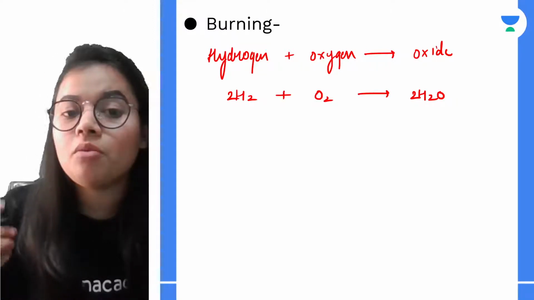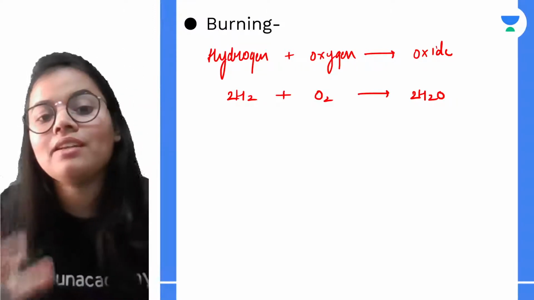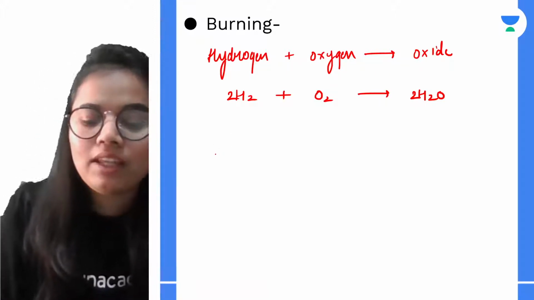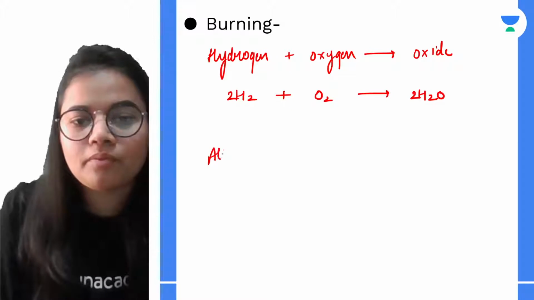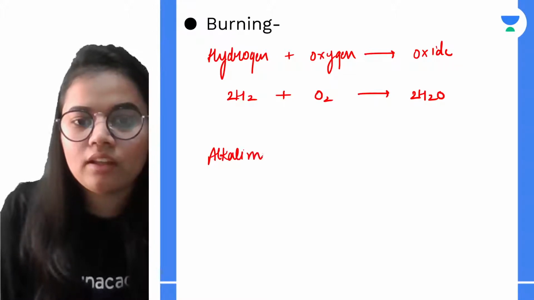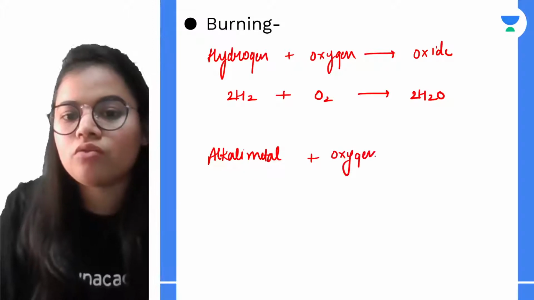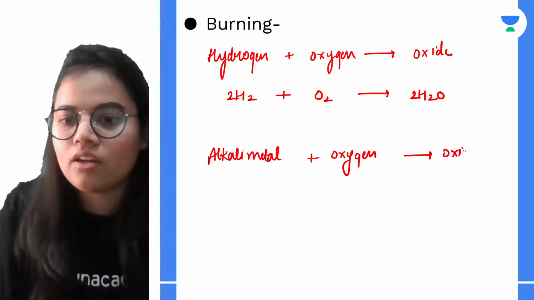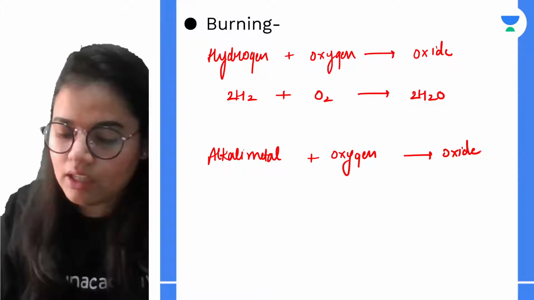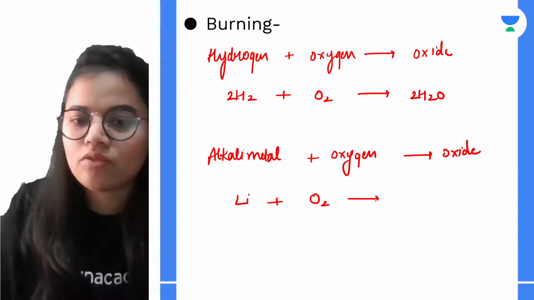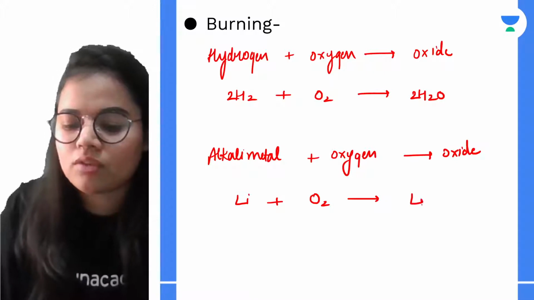Acha, now if I talk about alkali metals, how are they similar to hydrogen in this case? Let's see. When any alkali metal burns in oxygen, it will also form the oxide. For example, let's take the lithium case. When lithium burns with oxygen, it forms lithium monoxide.